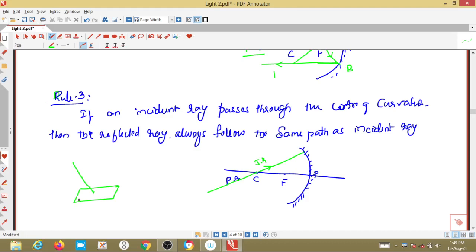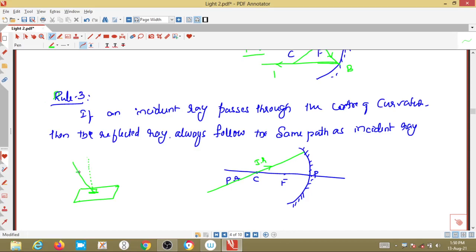Always according to the normal drawn at this point. Normal means a line perpendicular to that point. So this is the normal, perpendicular to this point.